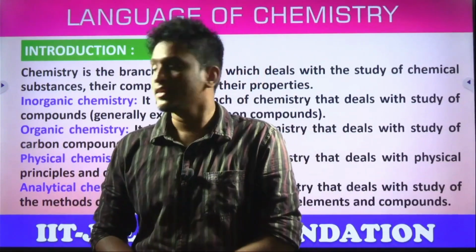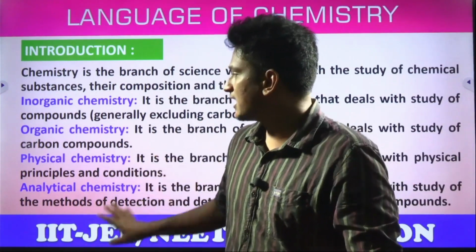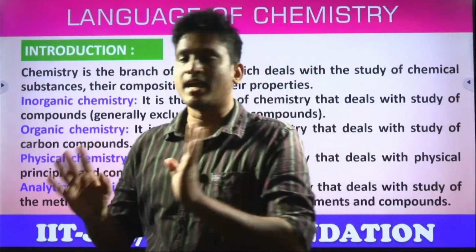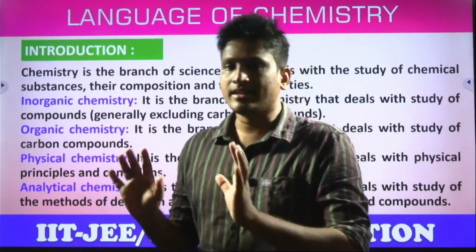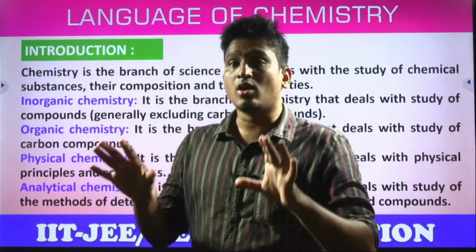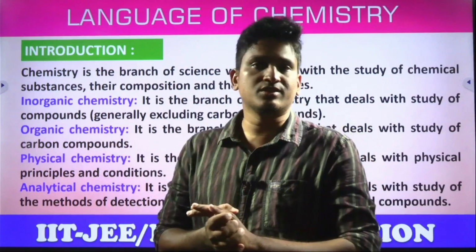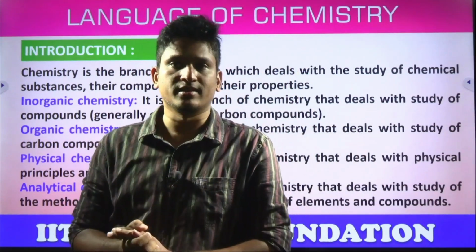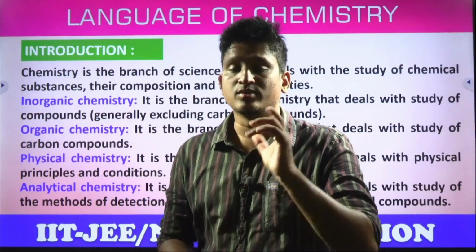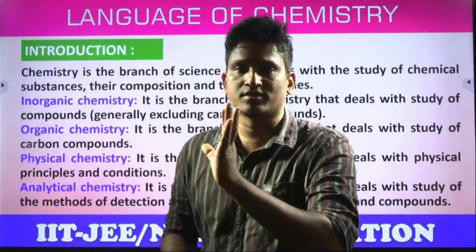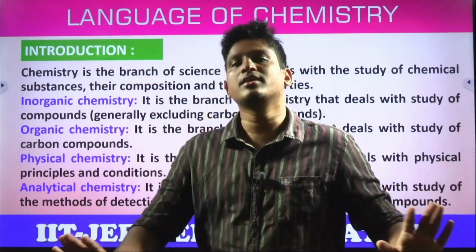These are the branches we have, but mainly, students, the main branches are organic, inorganic, physical and general. So these are the main branches. First of all, what are organic chemistry and inorganic chemistry? I think among all these branches you might be familiar with organic chemistry. Yes or no? So simple. To start the discussion, students, we have 118 elements. Yes or no, students? And what is the element with atomic number 6? Carbon. So the study of carbon and its compounds is called organic chemistry. So organic chemistry is all about carbon compounds only.